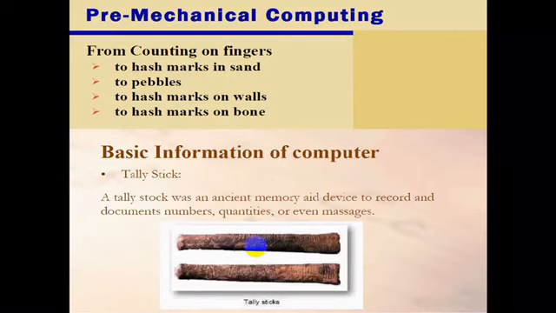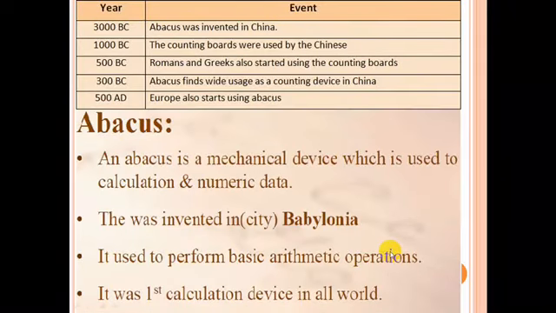Then afterwards, the abacus was invented. It was an early aid for mathematical computation. A quick timeline of the abacus history I want to share with you: in 300 BC, the abacus was invented in China, and in 1000 BC, counting boards were used by the Chinese.